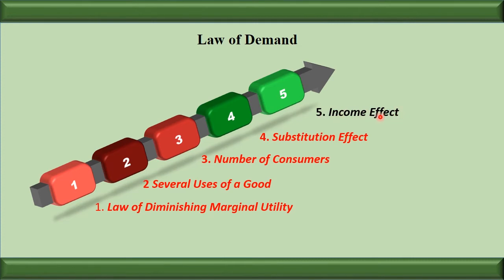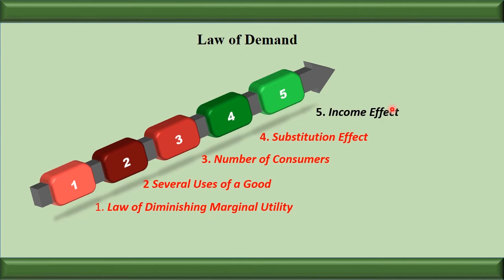Suppose the price of the sugar falls down and it decreased to say 15. The total money which the consumer will spend right now is 15 multiplied by 5. So there will be a saving in the case of the consumer. Whatever money the consumer has saved right now, the consumer will spend to increase the consumption.